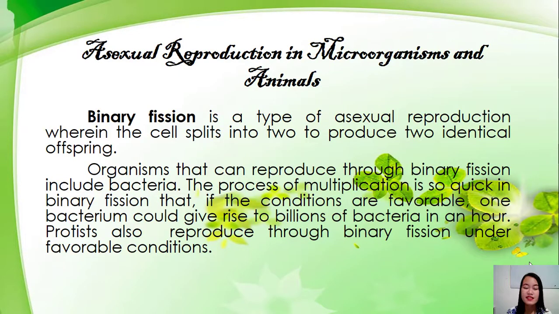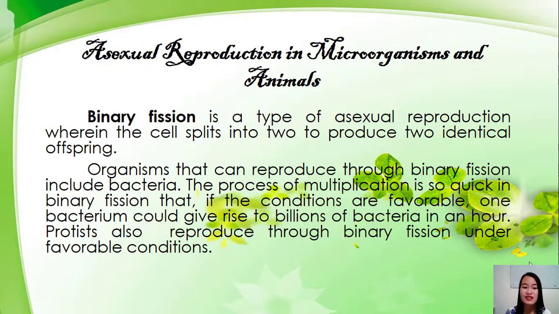Okay. So, asexual reproduction in microorganisms and animals. Binary fission is a type of asexual reproduction wherein the cell splits into two to produce two identical offspring. So, ang tawag pala doon sa type ng asexual reproduction na kapag yung cell niya ay nag-split into two ay binary fission. Organisms that can reproduce through binary fission include bacteria.